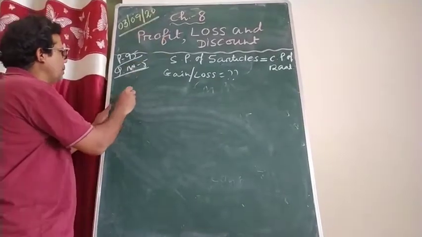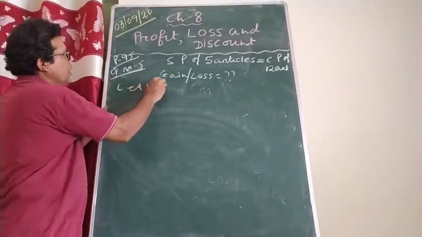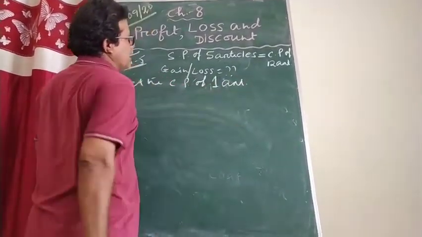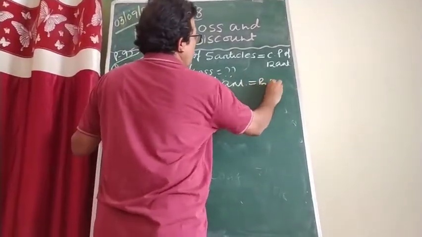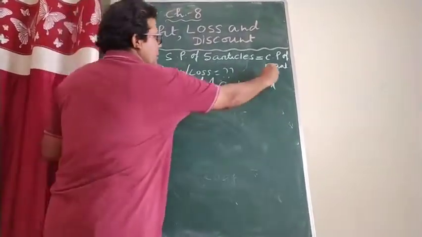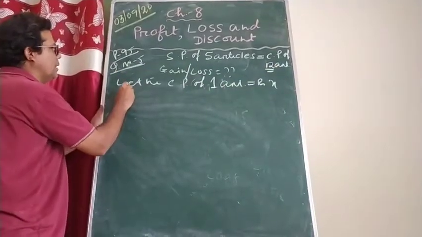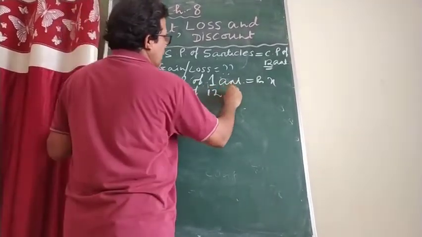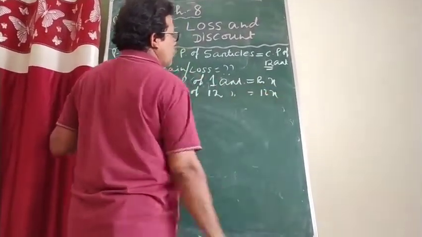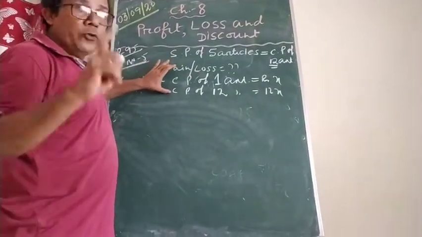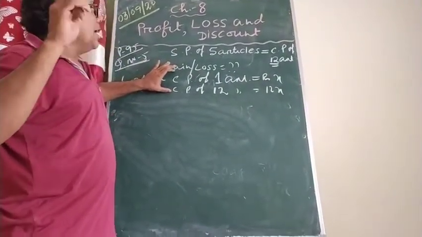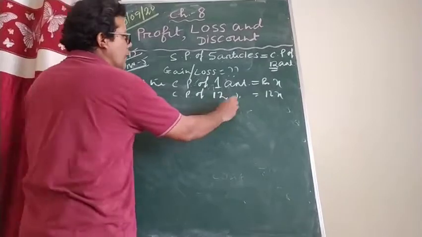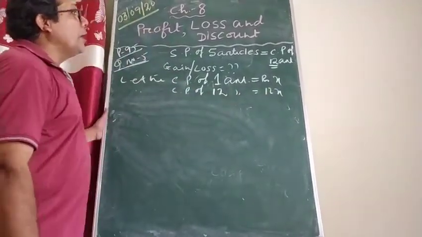So first I am writing here, beta, let the CP of 1 article, I am writing the short form, be rupees X. Here it is given how many articles? 12 articles. So I am writing, therefore CP of 12 articles equals 12x. I hope it is clear to you. I don't know the CP of one article, so I have written: let the CP of one article equal rupees X. Therefore CP of 12 articles will definitely come equal to rupees 12x.